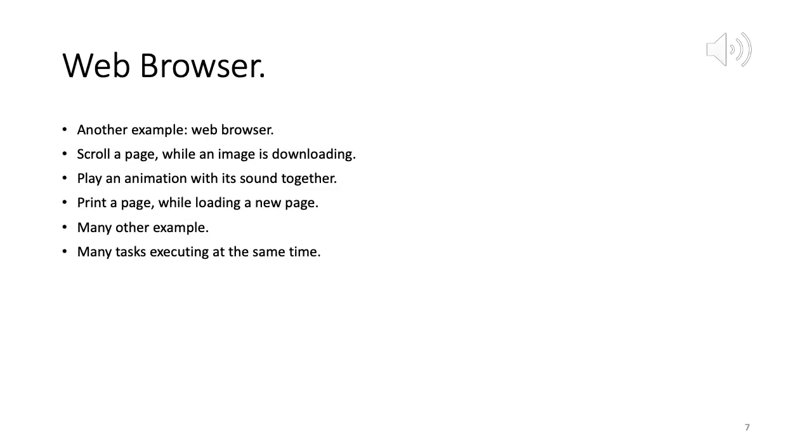So now I am on slide 7, titled web browser. Another example of a multi-threaded application is a web browser. There are many tasks which can be run in parallel here. Scroll a page while an image is downloading. One process is handling the scrolling of a page, and another process is handling the downloading of an image of that web page.